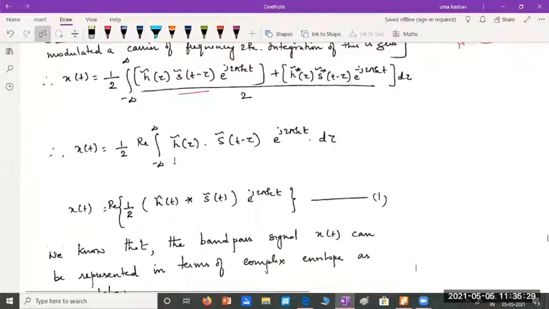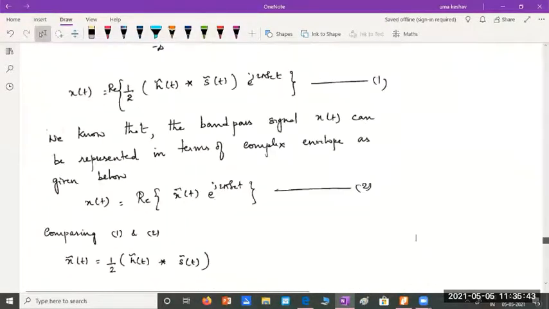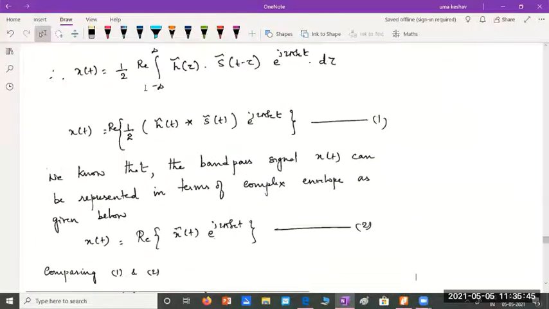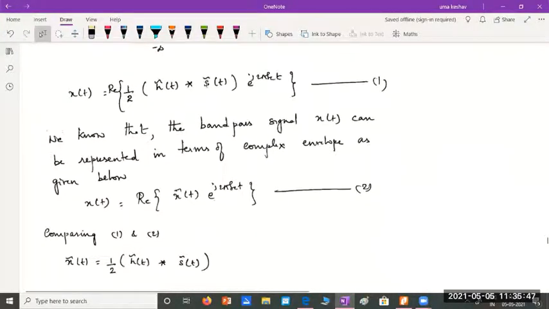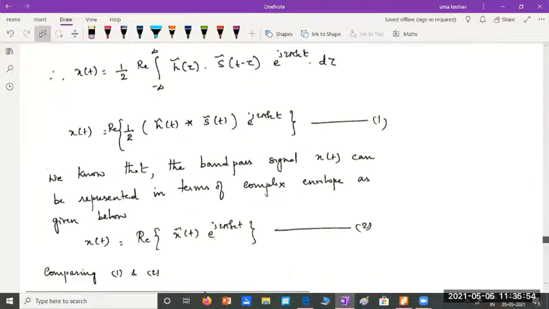So it will retain the real part of this signal. And finally, I can express this equation. This convolution integral can be written as the convolution product into e power j 2 pi fct, which is also there in this integral.